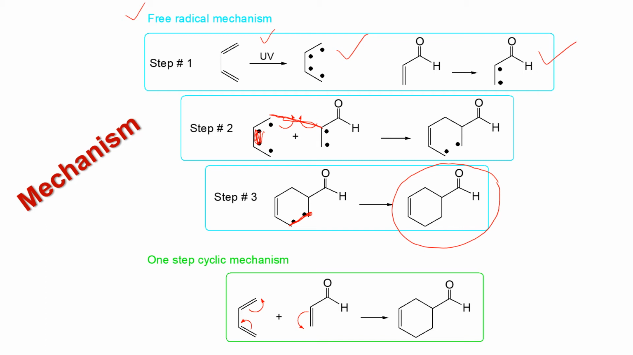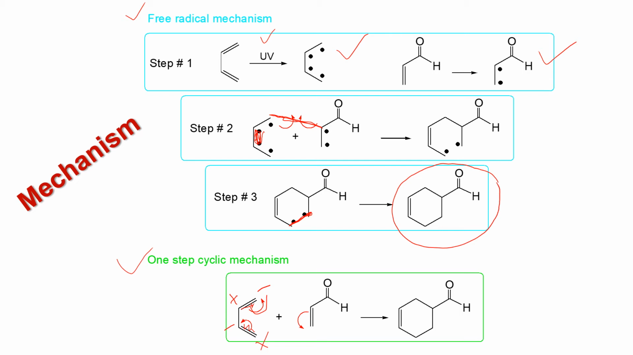Now about the one-step cyclic mechanism. Maximum scientists support this mechanism. They believe that the delocalization of the pi electron and cyclization occurs simultaneously in one step. For example, if the pi electron of the conjugated diene moves towards this carbon, then this carbon will be negative and this carbon will be positive, and after that this pi electron will also move to this carbon, and this carbon will be negative and this carbon will be positive.